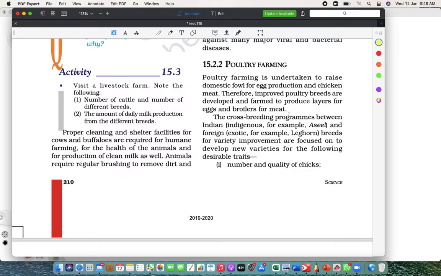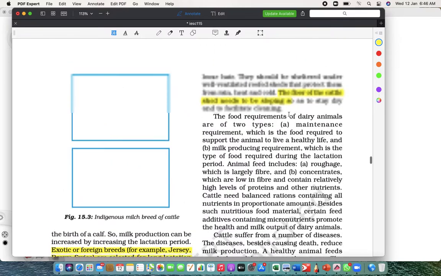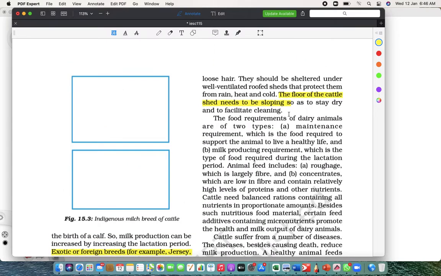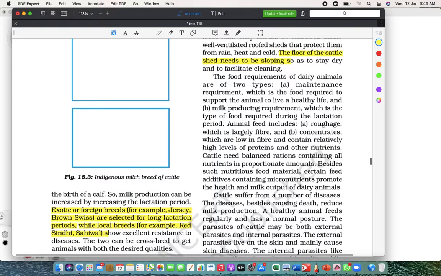They should have proper shelter facilities, clean and healthy. They should be brushed regularly. The shelter should be ventilated and the floor should be sloped.